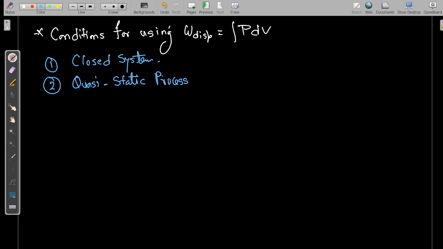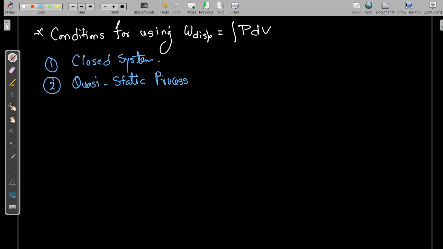And for determining that, the process should be quasi-static. Otherwise, we will know only the pressure at the initial position and at the final position. So there are two ways: either you somehow find the pressure near the piston during the whole process, or it should be a quasi-static process. So this is the condition for displacement work.